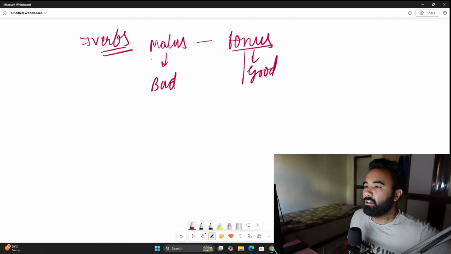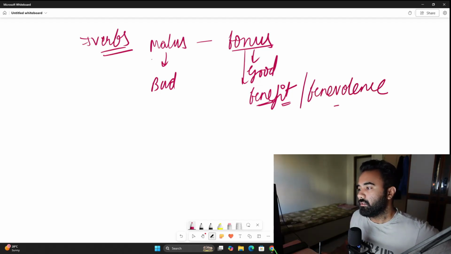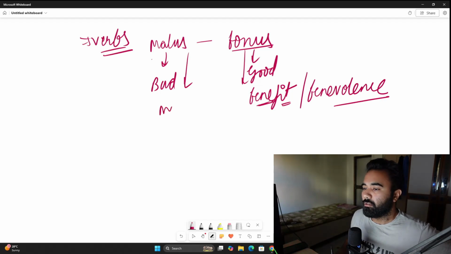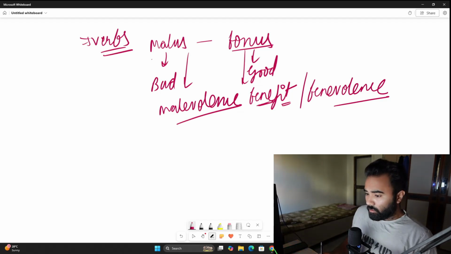Okay, so here you can write benefit, that is a good, some advantage that you can take out of it, or you can write benevolence. Here you can write malevolence. Alright, so these are the two roots that we have learned so far.